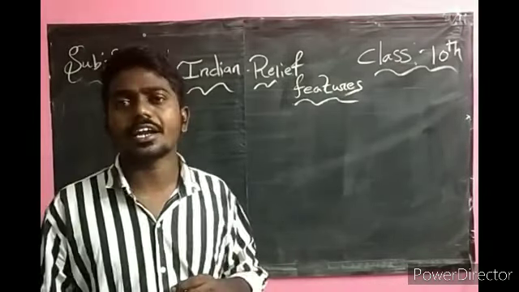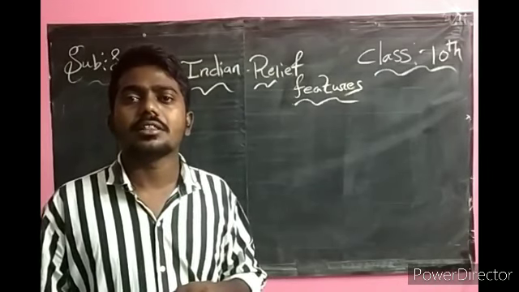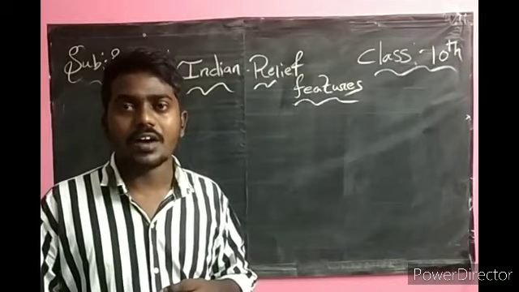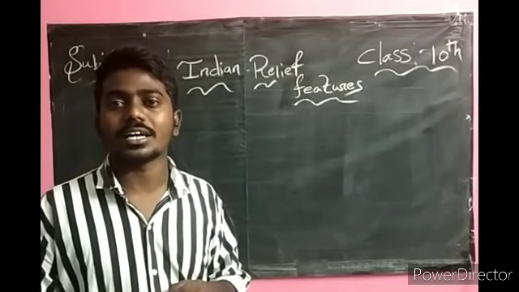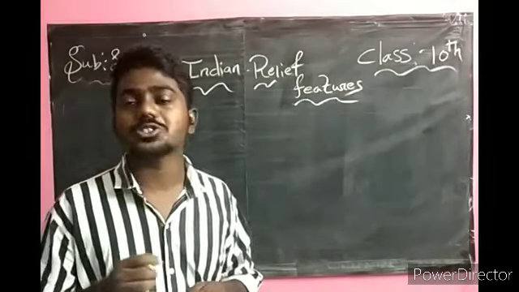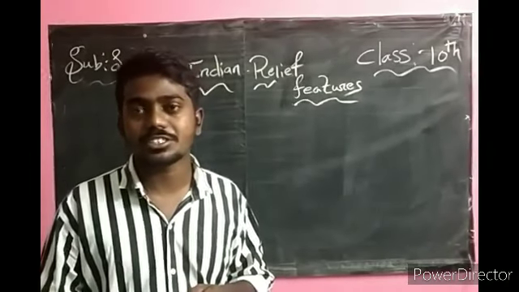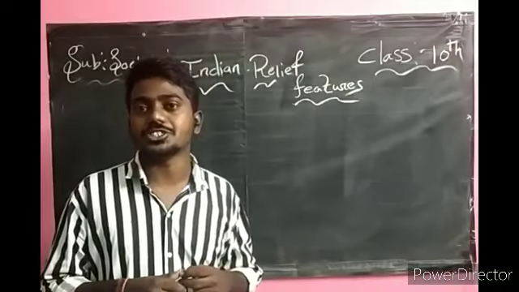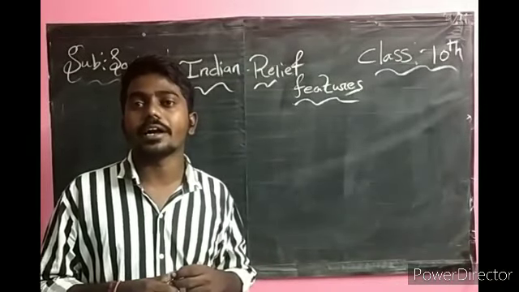The northern part is called Laurentia and the southern part is called Gondwana. Our India belongs to Gondwanaland. We already studied in the 9th class, first chapter, about this supercontinent Pangaea, explained by Alfred Wegener.